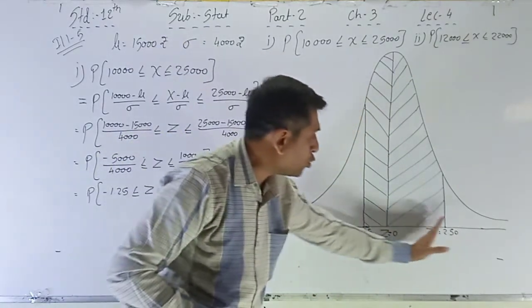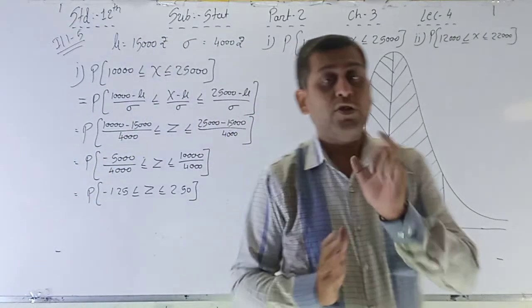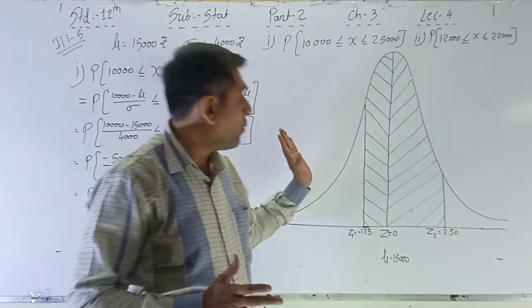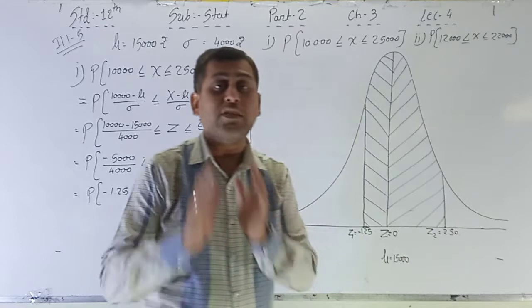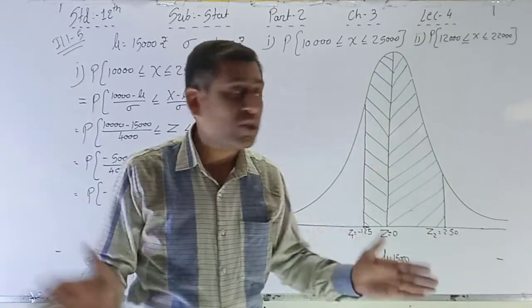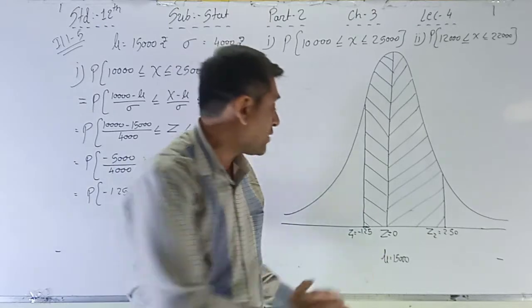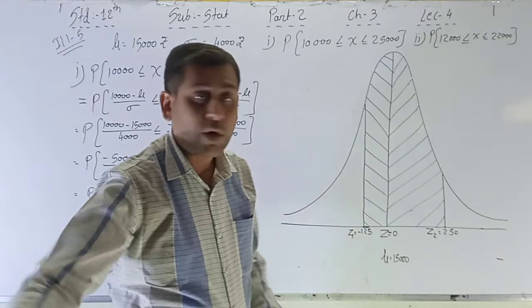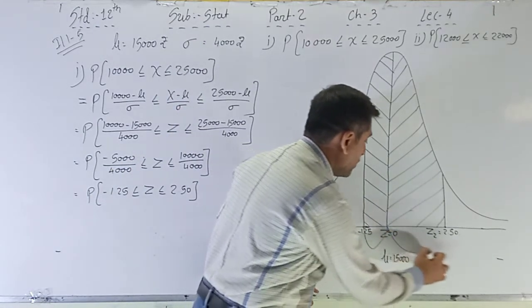Between these two, we want the value between these two. See, first rule we have to apply here. What is the first rule? See, minus 1.25 to 2.50, the area is on both sides of the perpendicular, so we have to add compulsory these two and then these two. So area we have to add from these two and from these two.